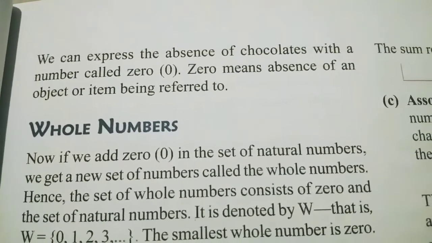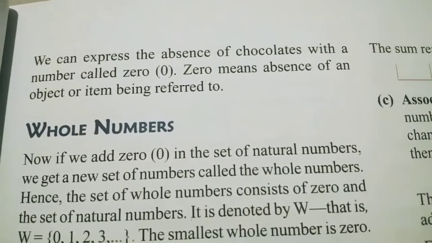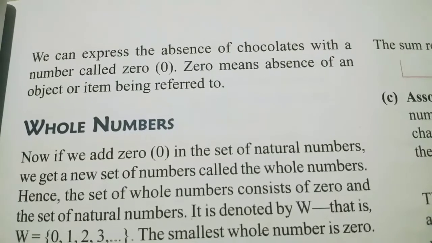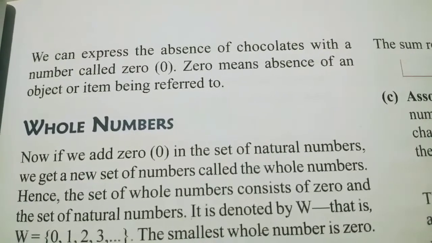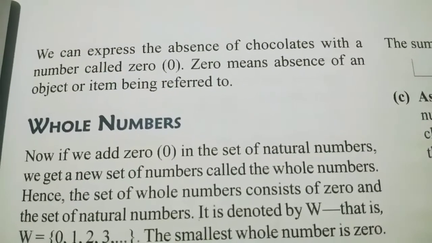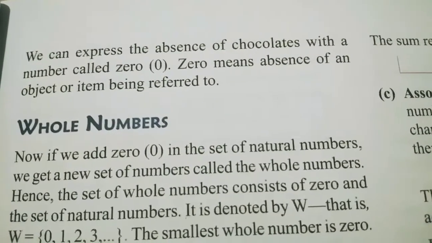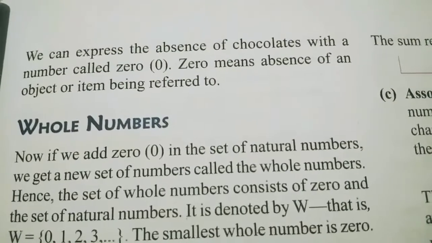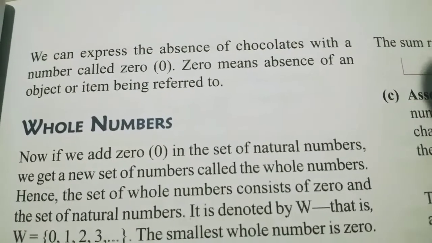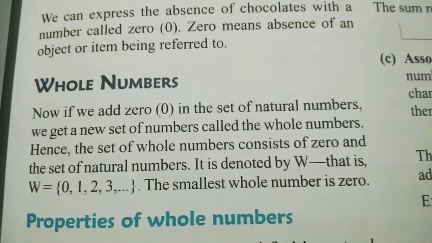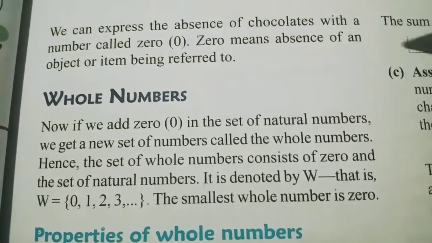See, if we start from 1: 1, 2, 3, 4, 5, 6, 7, 8, 9. So if there is no 0, can we write 10? No, because after 9 the numbers start repeating. So 10 is what? 10 is 1 and 0. So 1 is repeating again, and after that 0 is there. So 0 will continue the next number. So 0 is very important. So where does 0 come? In whole numbers.